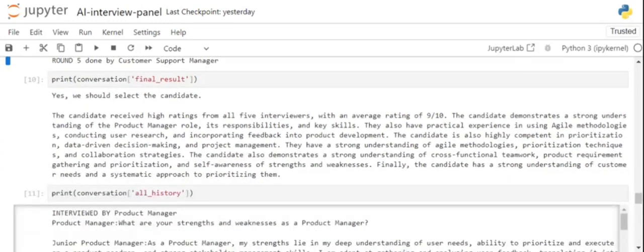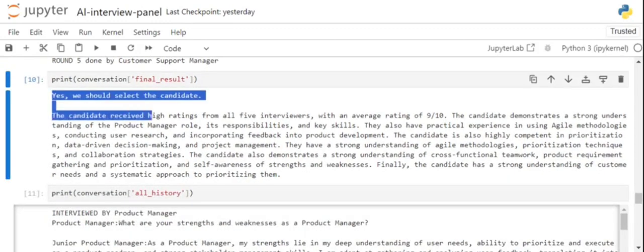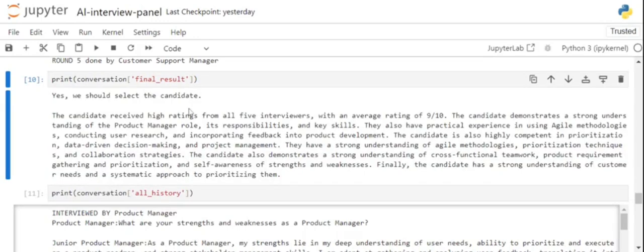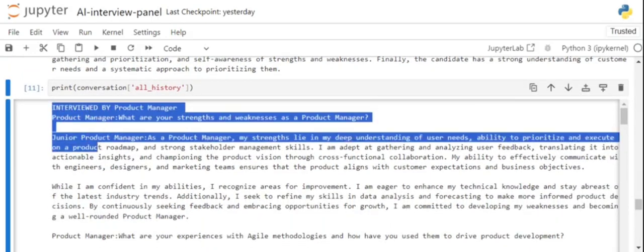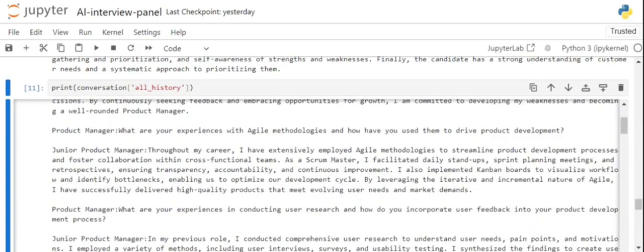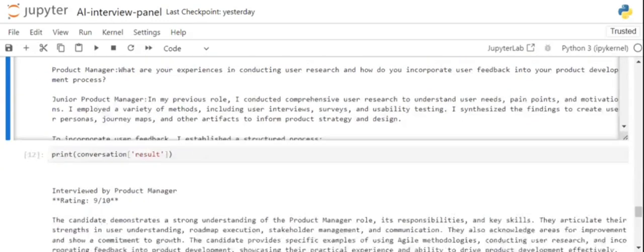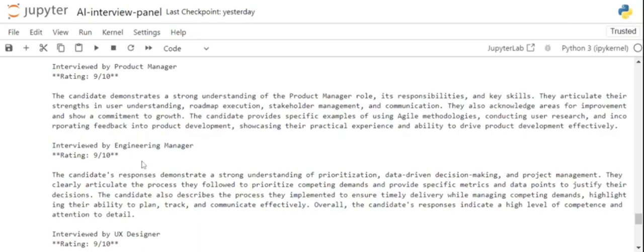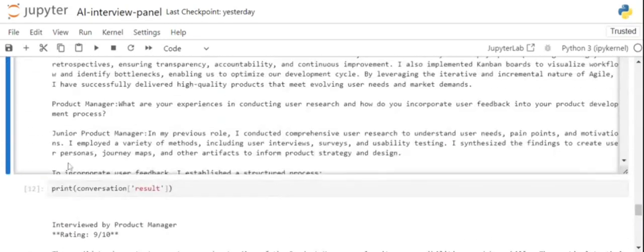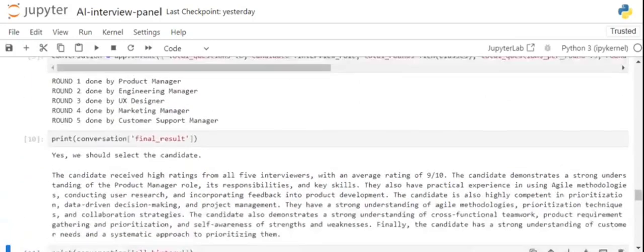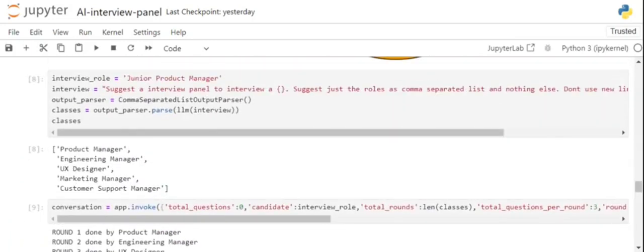Once we are done with the entire interview, we get a final consolidated result, which tells whether the candidate is a good fit or not. Right now, the candidate itself is an AI agent, but that has to be replaced by a real candidate. It also stores the entire history: what interview questions were asked, what the candidate's responses were, and the feedback given by each of the separate interviewers. This entire application is based on LangGraph, the multi-agent orchestration framework offered by LangChain.